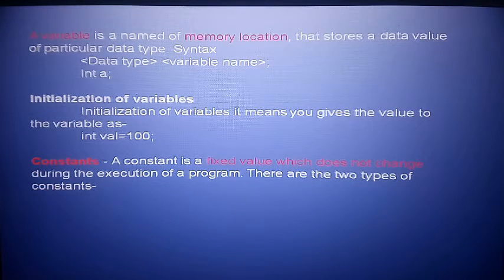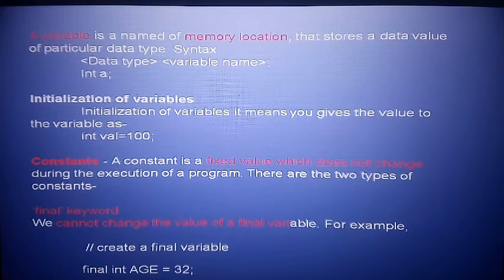Constant. A constant is a fixed value which does not change during the execution of the program. There are two types of constant, numeric constant and character constant. I am not defining them here because it is not a requirement. Here we only need the definition of constant.